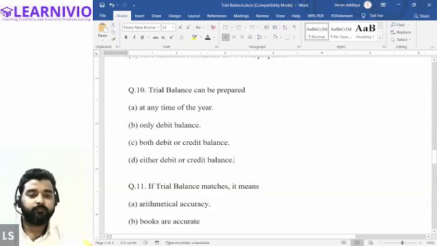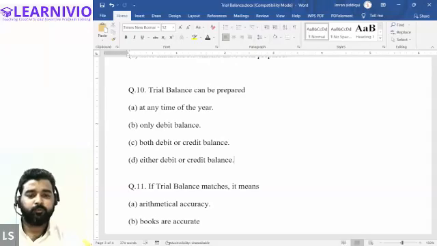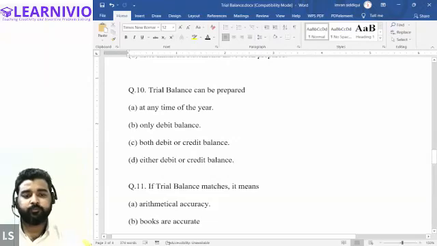Okay, Samisha. Sir, I didn't get the options. Even I'm not sure whether the options, Sir, are correct. This one is also correct. But is this correct, sir, at any time of the year? Yes, that is at any time of the year. Then, sir, why can't it be both debit or credit balance? Sir, both are correct, right? Both are correct, so the options are misleading. There is some problem with the options. Okay, so let's just move to the next question.